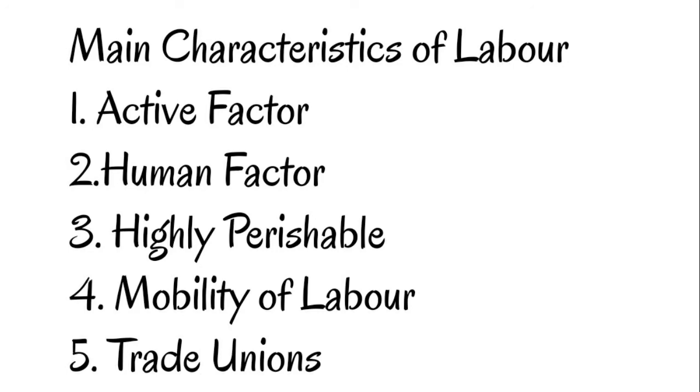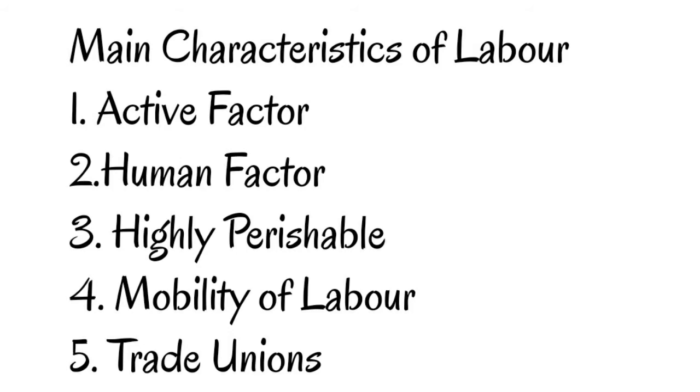Number 3, highly perishable. Labor cannot be stored for a longer period of time. It is highly perishable. For example, if a laborer is unemployed for a long period of time, what will happen? It will affect the laborer physically and mentally. Therefore, labor is wasted by sitting idle and doing nothing. Number 4, mobility of labor. Laborers can change their place and their work according to their own wish. If they find a suitable job, they can leave their present job and join the job which is suitable for them. So we can say there is mobility of labor, meaning they are free to change their job and their place of residence.